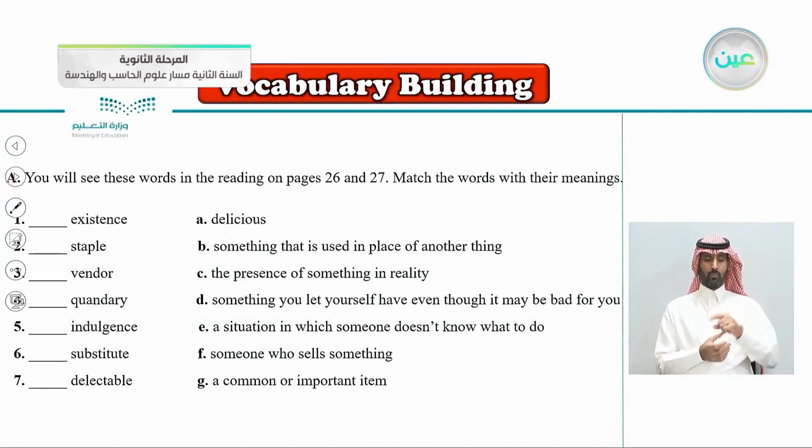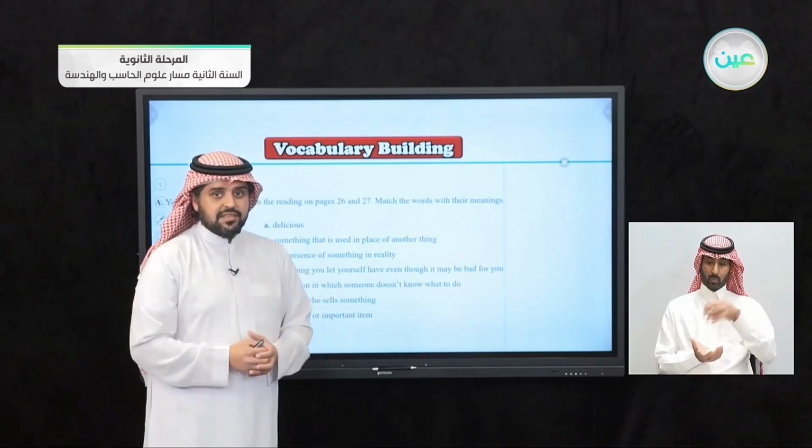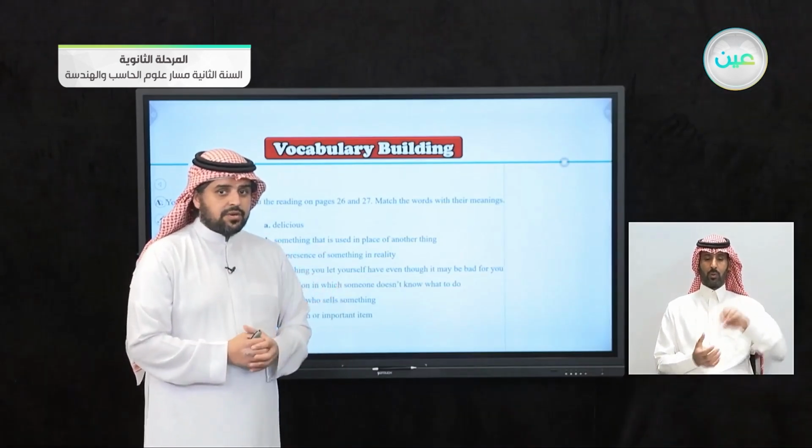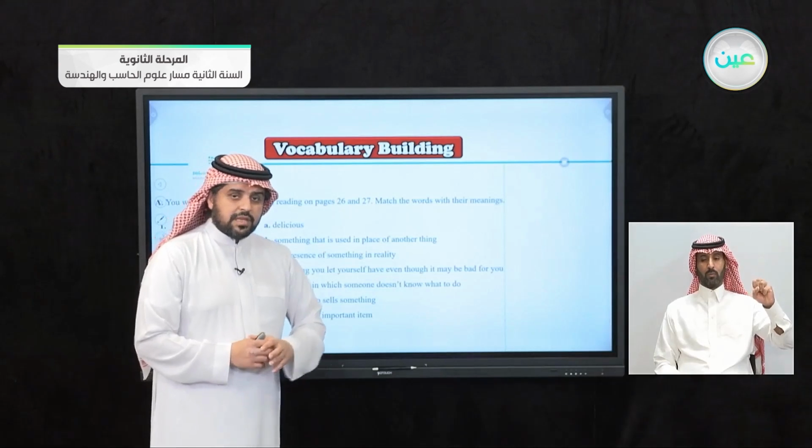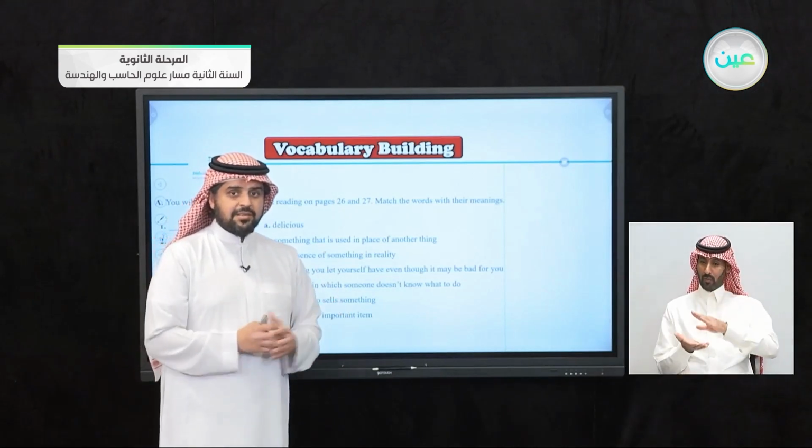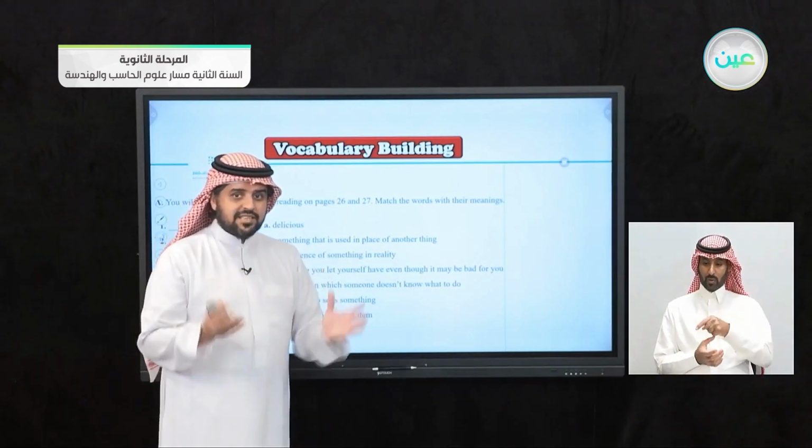Number 1, the word existence. I think this is the easiest word here, from the noun exist. So what does it mean, existence?